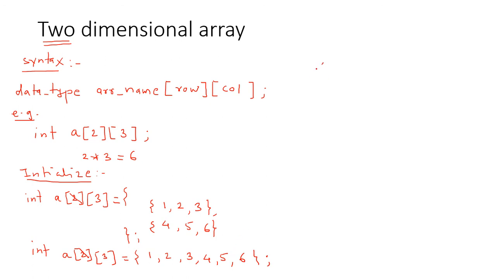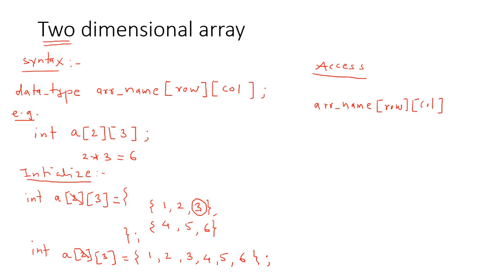Now I want to access the elements of this array. How to access? Let's see the syntax first. We need to write the name of the array, then the row index, and in the second subscript we need to write the column index. Now suppose I want to access this element 3.